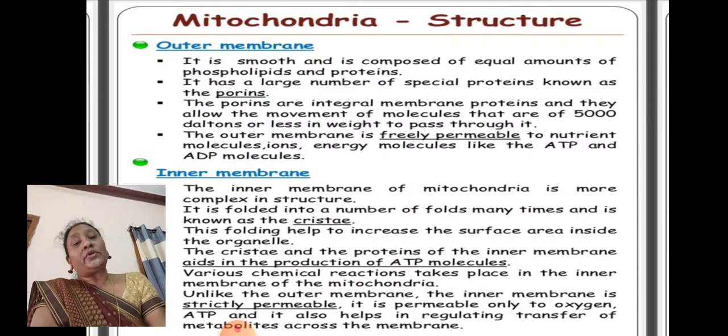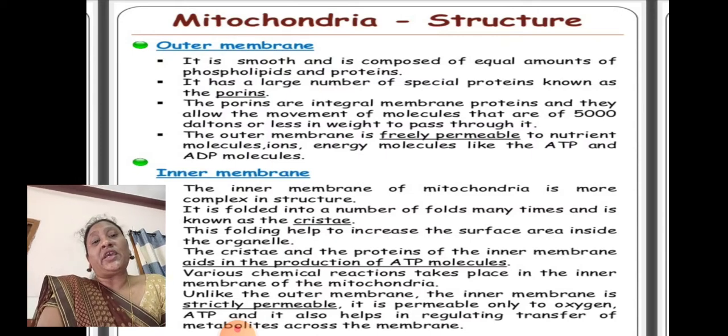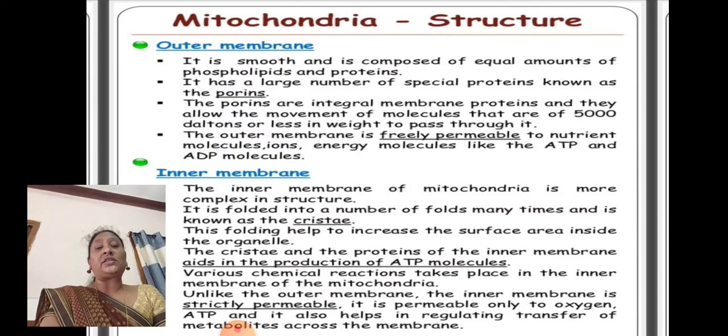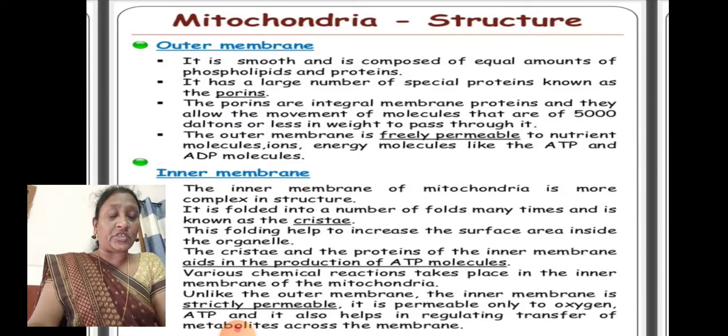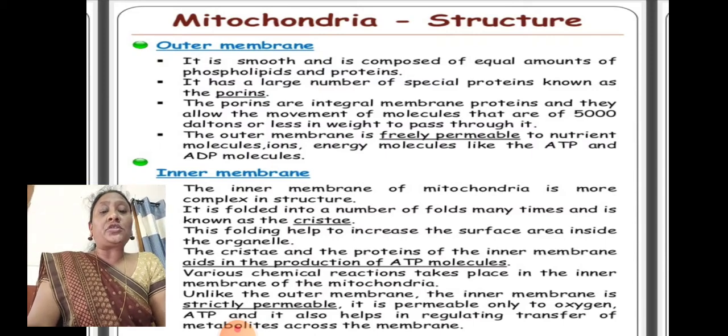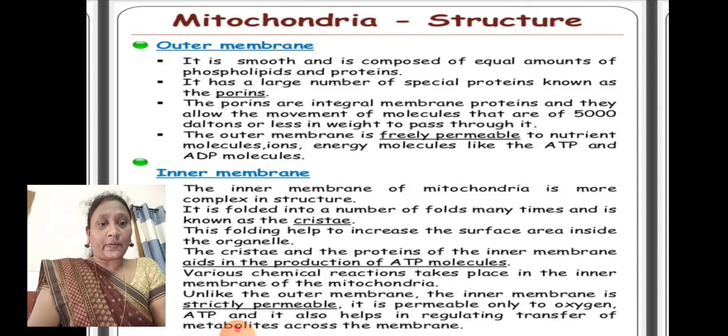So there is a large amount of energy. Generally we can say that the mitochondria is the powerhouse of the cell due to the process of cellular respiration. The inner membrane of the mitochondria is more complex in structure. It is folded into a number of folds many times and these are known as the cristae. This folding helps to increase the surface area inside the organelle.